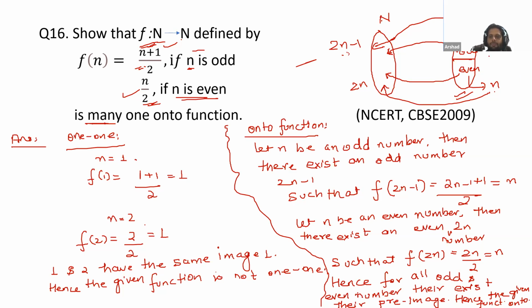Okay, so what we have done from the second set, we have assumed two values, one odd and one even. And we have shown here that for the odd number, there exists a value 2n minus 1. For even number, there exists a value 2n. Okay, why we are saying this 2n? Because when you put this 2n in the function, you will get n. When you put this value 2n minus 1, you will get n. So for both the odd and even number, there exist their pre-images. That's why this is onto.